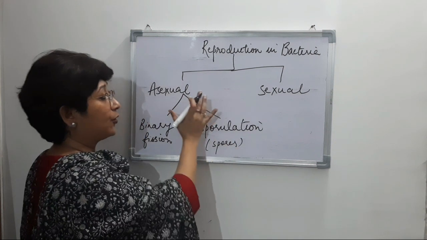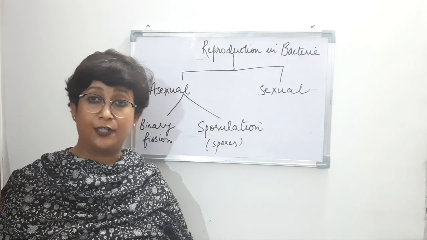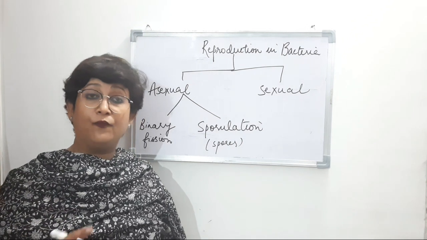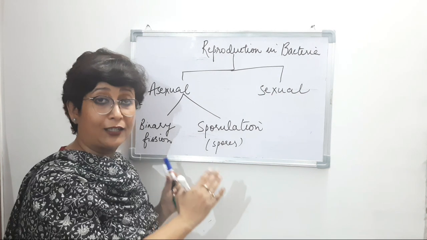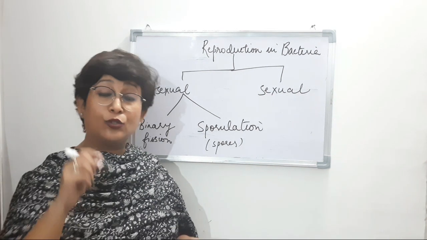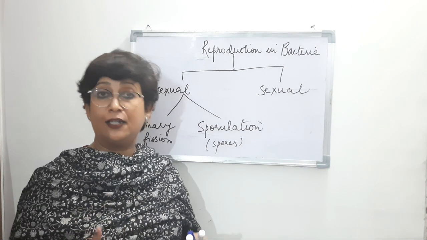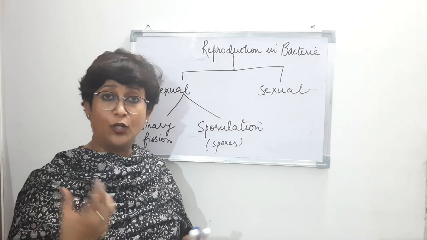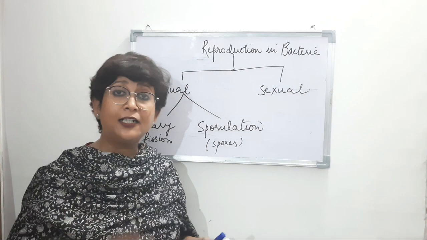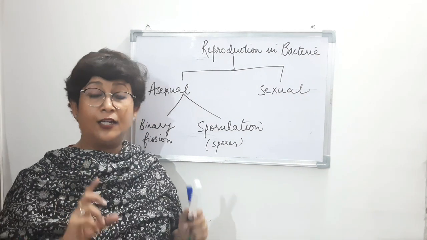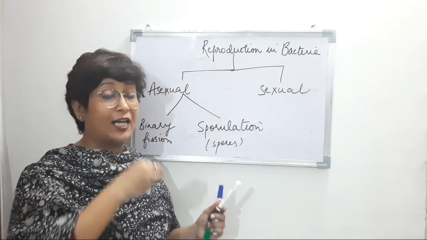Now this kind of reproduction, sporulation in bacteria, takes place during unfavorable conditions. Now what are unfavorable conditions? When the climatic condition outside does not favor the growth and reproduction of bacteria. That kind of condition is known as an unfavorable condition. Now the bacteria does not die in the unfavorable condition. What does it do? It forms a kind of covering around itself, and that covering is known as a cyst. Now this cyst is capable of providing all the nutrition to the cells inside.